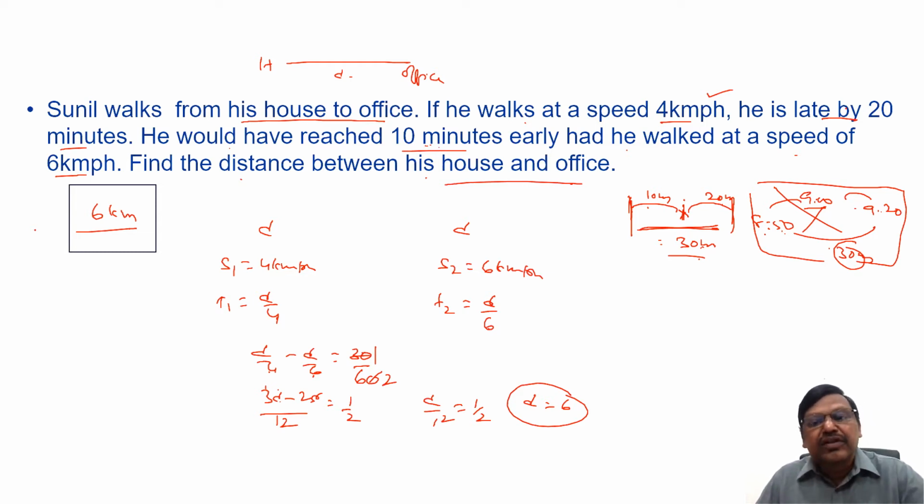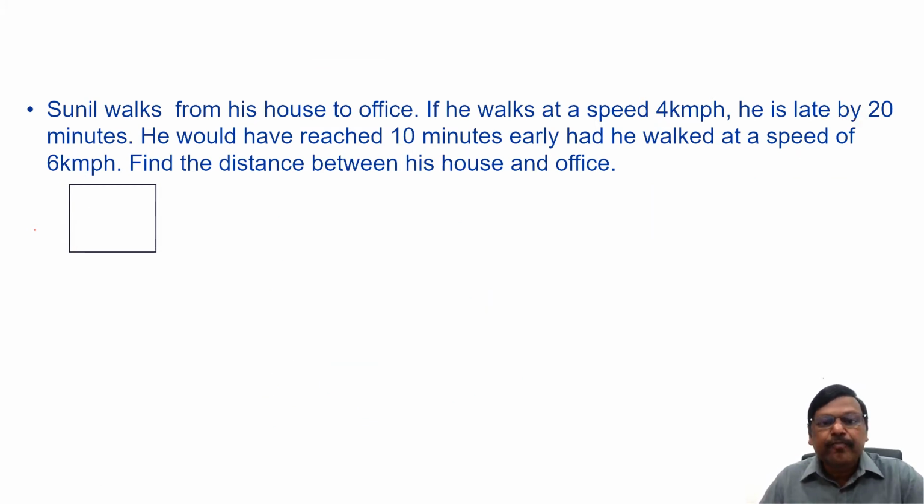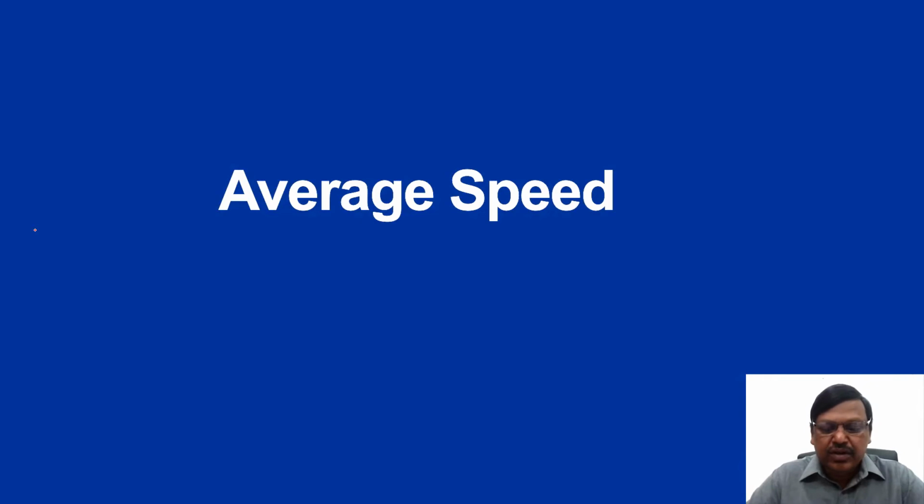We'll take up now the average speed concepts after this. Right? Average speed. What is average speed? Average speed is nothing but, suppose in certain time you have traveled certain distance, what is the average speed? How do I arrive at average speed? The total distance traveled by total time taken. We will discuss this concept with the help of 4 different examples considering 4 different cases, right?